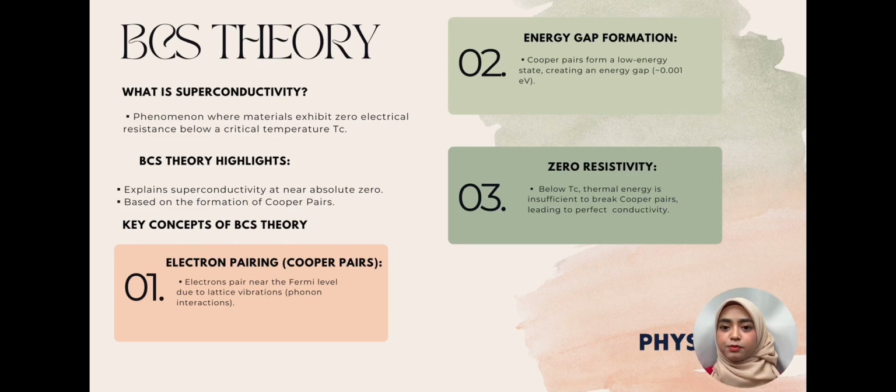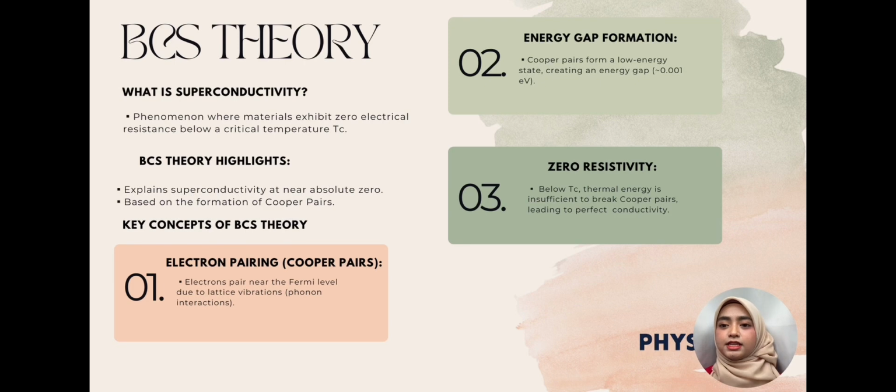Let's begin with the key principles of the BCS theory. First is electron pairing, the Cooper pair. In a superconductor, electrons near the Fermi level form pairs due to their interaction with the crystal lattice. This pairing is mediated by lattice vibrations, also known as phonons, which create an attractive interaction between electrons.